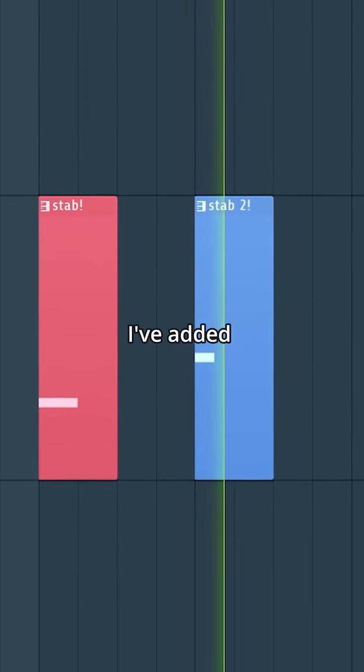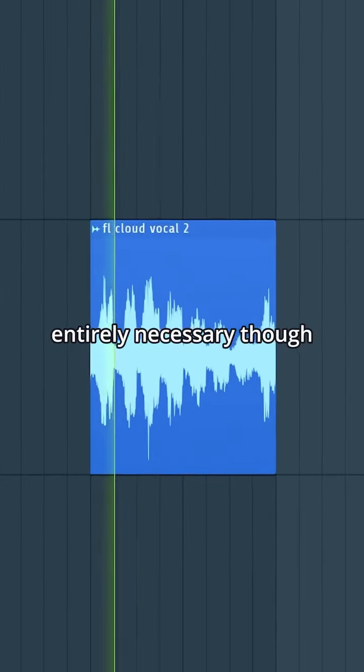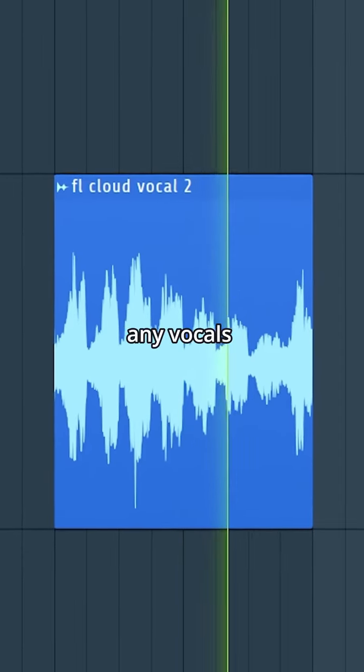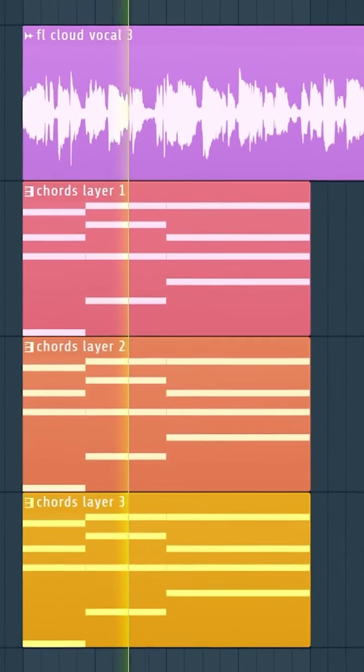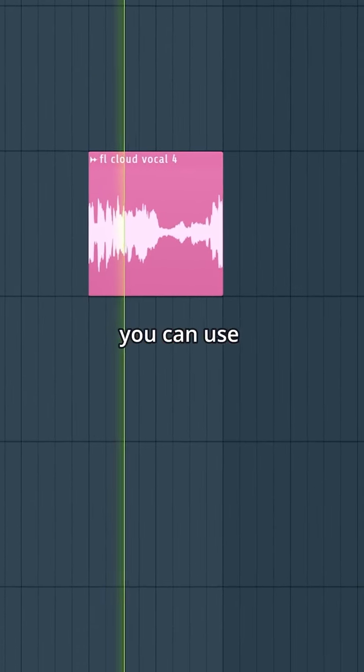For the drop, I've added some stabs. This isn't entirely necessary though. We can use any vocals we wish. And it doesn't always have to be a vocal. We can use lead patterns too.